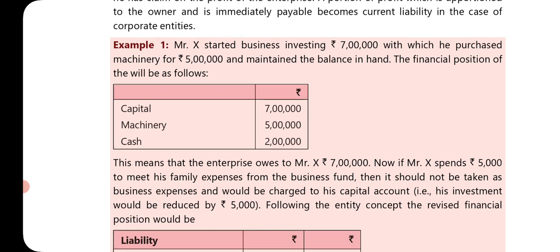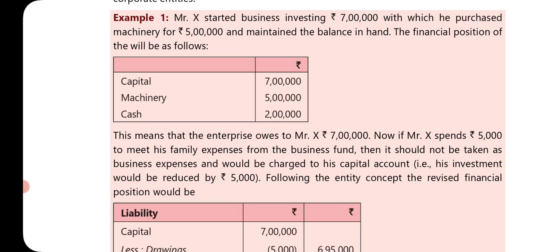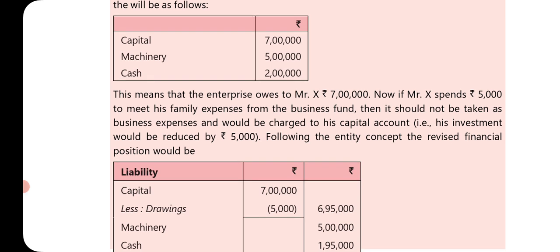Example: Mr. X started a business investing rupees 7 lakhs, with which he purchased machinery for rupees 5 lakhs and maintained the balance in hand. The financial position will be as follows: capital 7 lakh, machinery 5 lakh, cash 2 lakhs. This means that the enterprise owes Mr. X rupees 7 lakhs. So Mr. X has invested a total of 7 lakhs. Whenever the business is shut down or closed down, this 7 lakh is to be repaid to Mr. X.